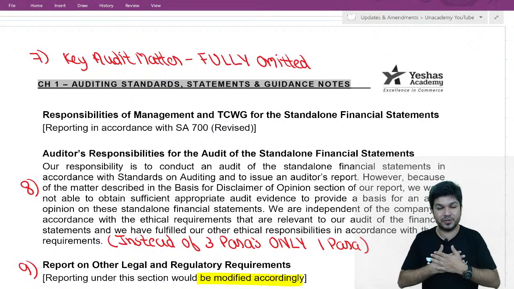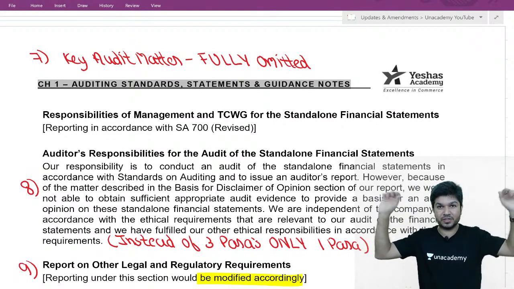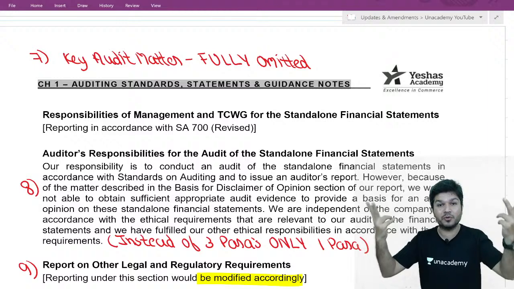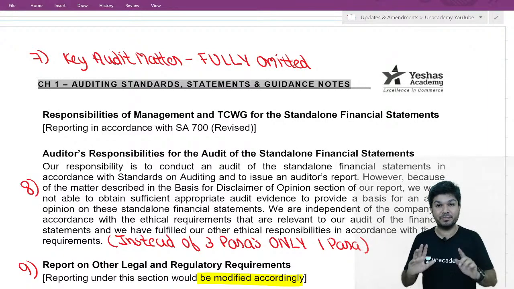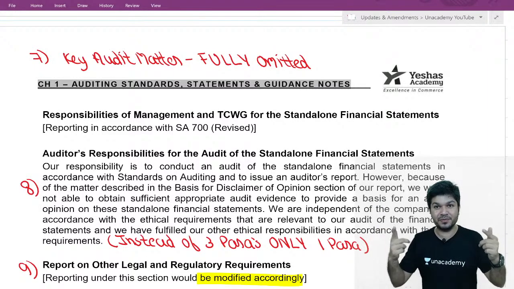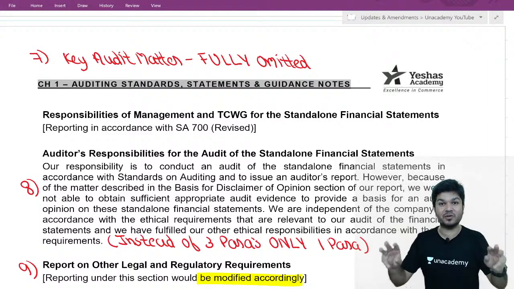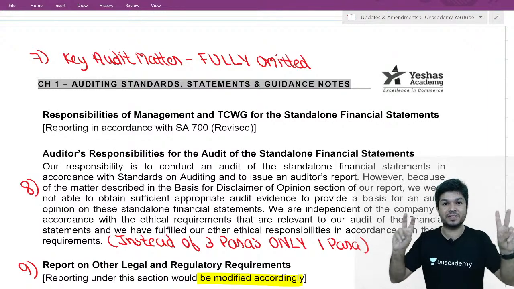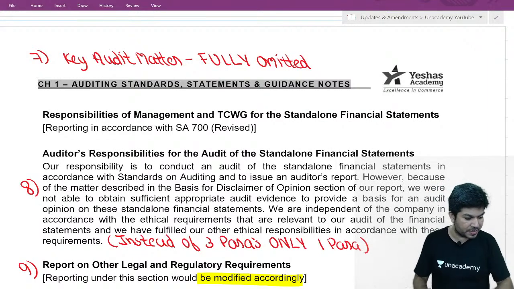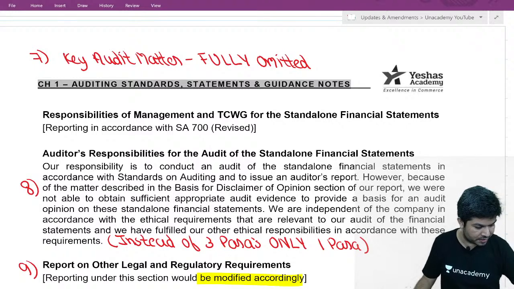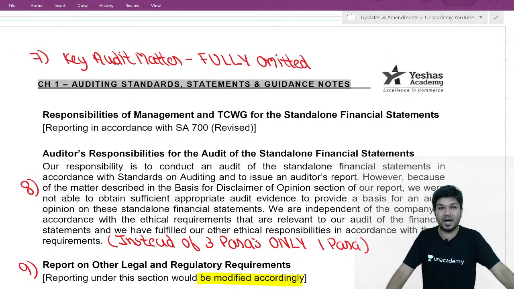Okay, so we understood today clean report, when to give, how to give. Then we understood today modified report, when to give, how to give, and modified includes 3 parts: qualified, adverse, disclaimer. Any doubts, anybody with today's work?